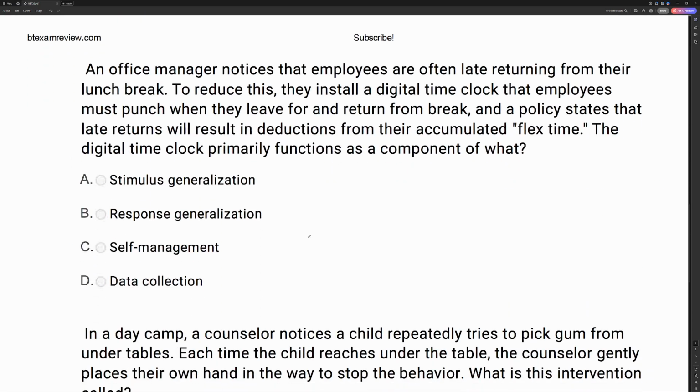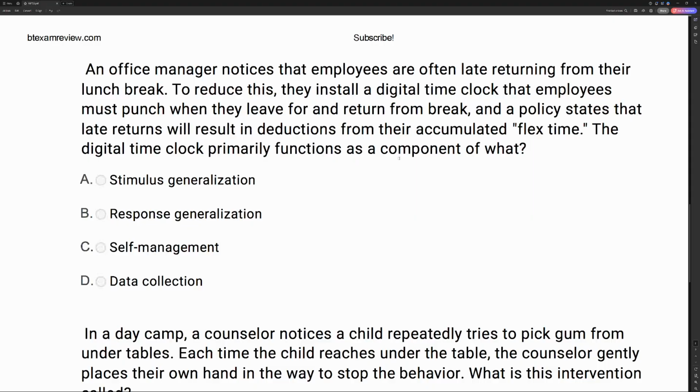An office manager notices that employees are often late returning from their lunch break. To reduce this, they install a digital time clock that employees must punch when they leave for and return from break, and the policy states that late returns will result in deductions from their accumulated flex time. The digital time clock primarily functions as a component of what?